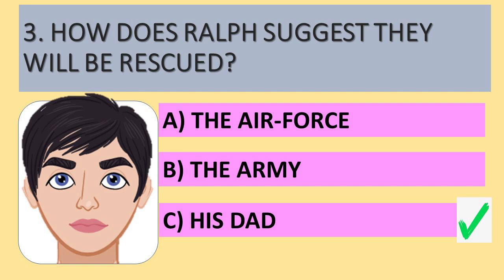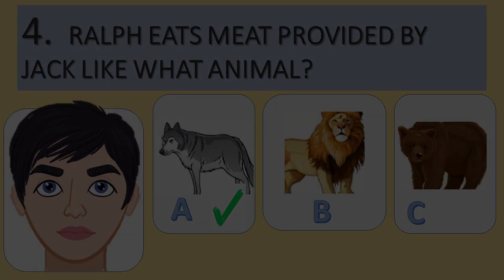Question number 3. How does Ralph suggest they'll be rescued? Well, he says that a boat is likely to pass by, and he says it might even be Daddy's ship, and that infantilises Ralph and reflects the idea that he's giving others false hope without realising. He is completely out of his depth at this point and doesn't seem to realise the extent of the danger that all of the boys are in.